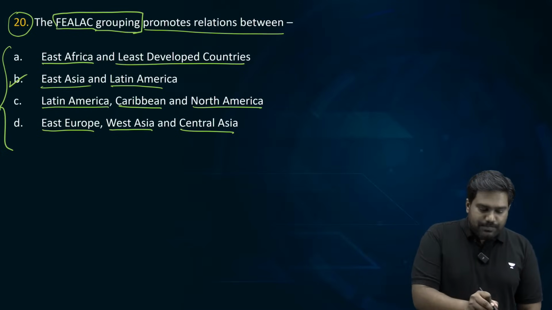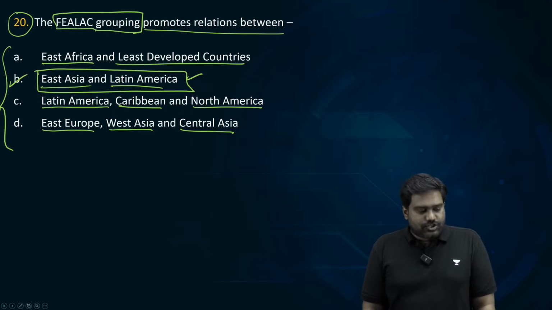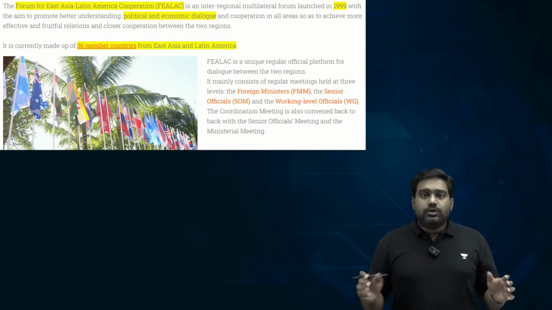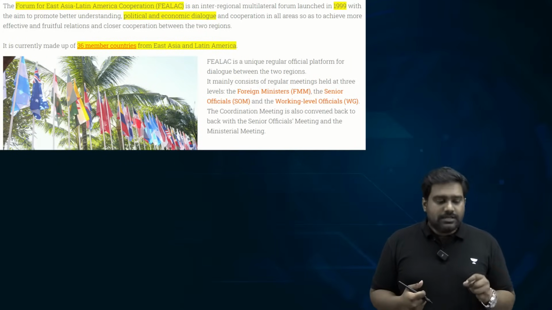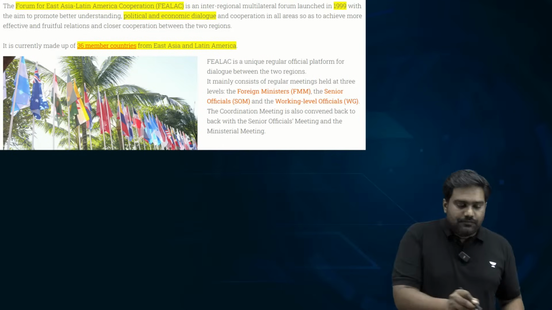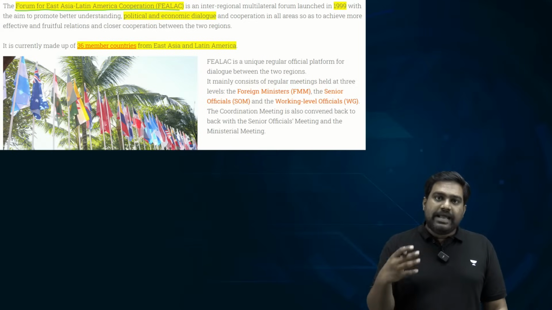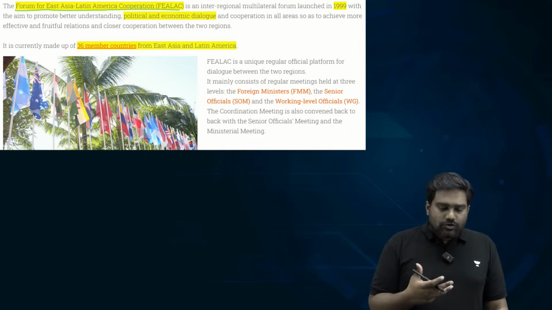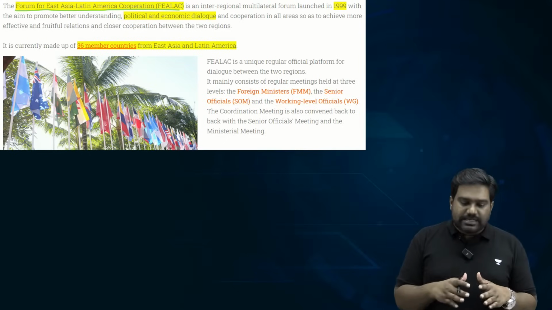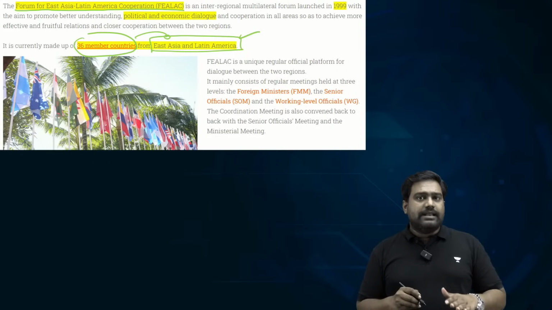39% are saying option B. Very good. So these students are correct. It focuses on East Asia and Latin America. Two very distinct regions located geographically apart from each other. So FLAG stands for the Forum for East Asia Latin America Cooperation. The purpose is to bring the East Asian powers together with the Latin American countries. So it focuses on building political relations, economic ties between them, and there are 36 member countries from East Asia and Latin America. So just these basic points are enough.